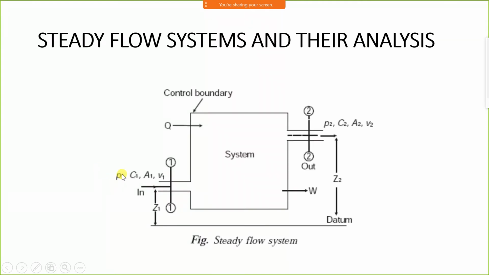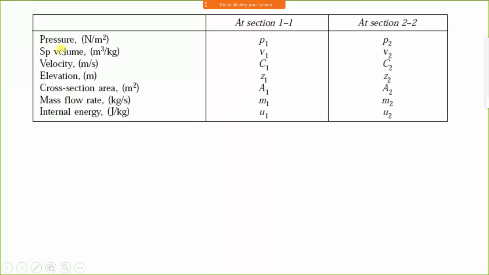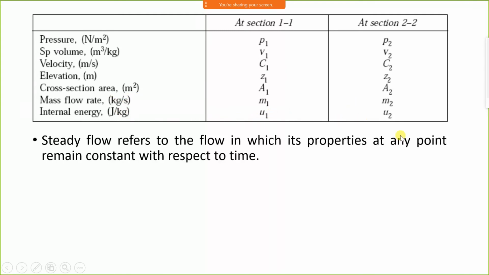Sorry, this is P1, not ρ1. P1 is the pressure at inlet and P2 is the pressure at outlet, in Newton per meter square. Specific volumes V1, V2. Velocity at inlet and outlet C1 and C2. Elevation Z1 and Z2. Cross-sectional areas A1 and A2. Mass flow M1 and M2. Internal energy U1 and U2.